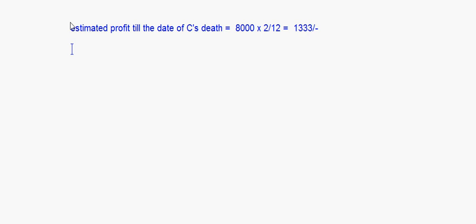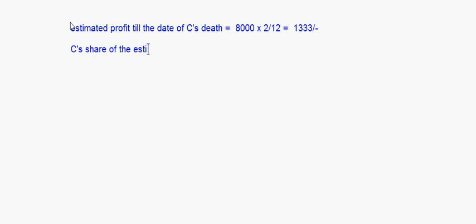So here, the estimated profit till the date of C's death will be equal to 8,000 into 2 months, 2 divided by 12. That comes to 8,000 into 2 divided by 12, which is 1,333 approximately, right? Now this is the profit for 2 months.